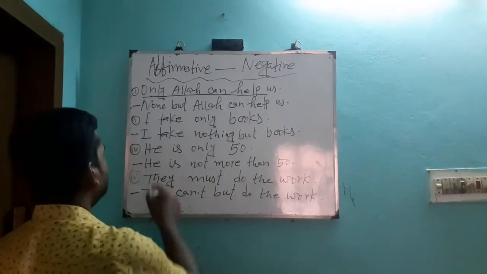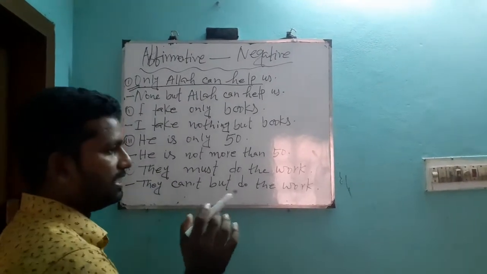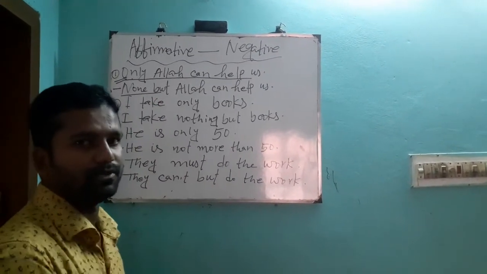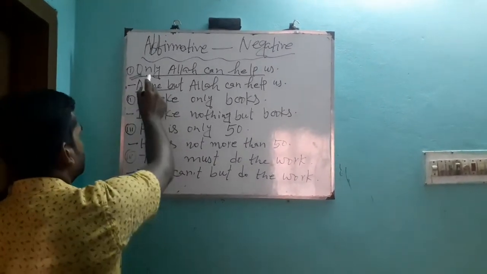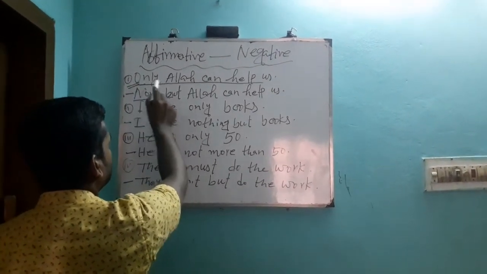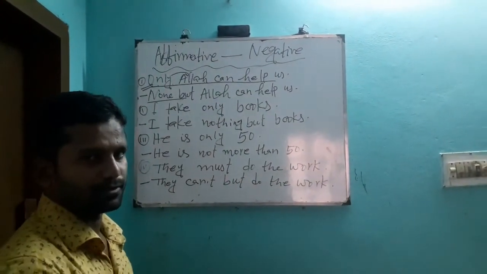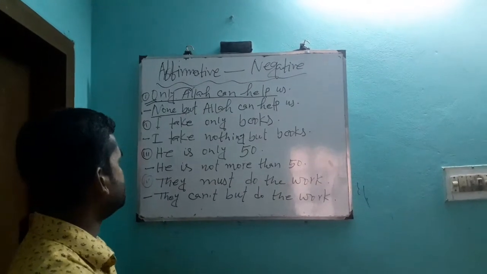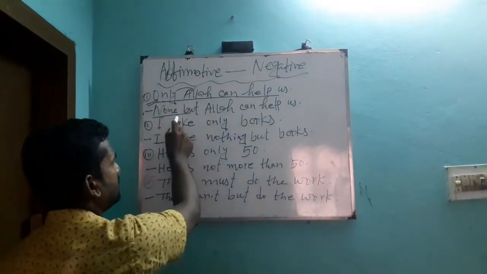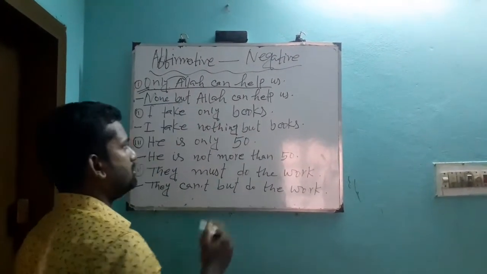Look and remember. If only signifies a person, instead of only we should use none but, and the rest of the part will not be changed here. So, instead of only, you write down here none but, because only here indicates Allah. Allah means actually a person. We know if only signifies a person, then we should use none but. So you write down here none but, and the rest of the part will not be changed, and this is turning into a negative sentence.